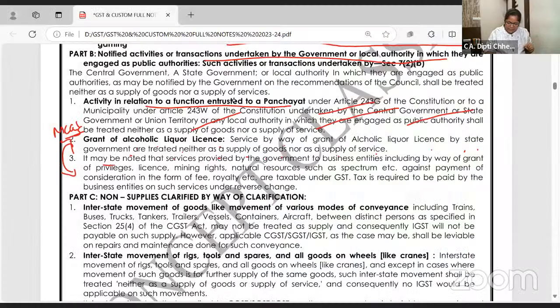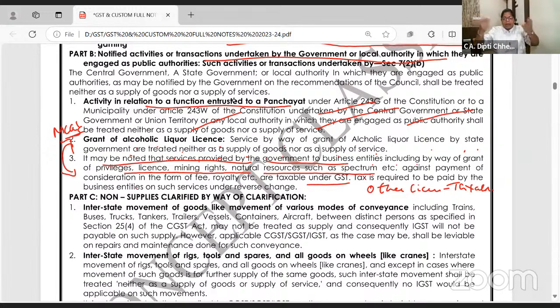But the third one is important. What about other license? I want all of you to write. Other license taxable. GST बिल्कुल लगेगा बेटा इसमें. It may be noted that services provided by government to business entities, including by way of grant of privilege, license, mining, spectrum, all, consideration, it is very well. So government say even if you are taking license, mining, natural resources and all, it is taxable.